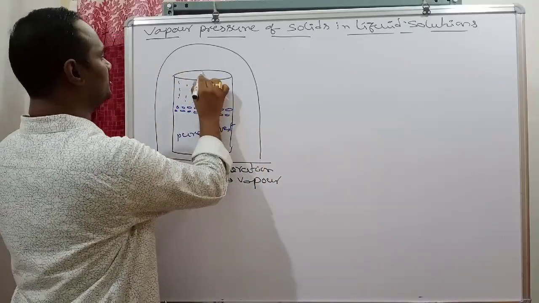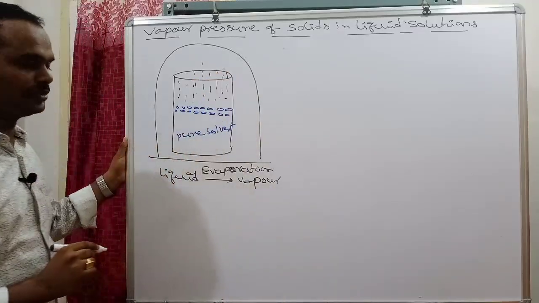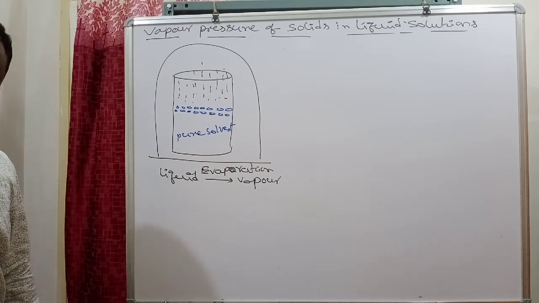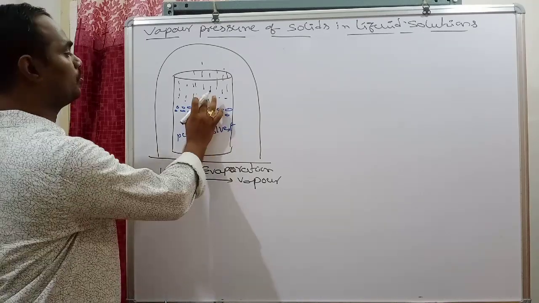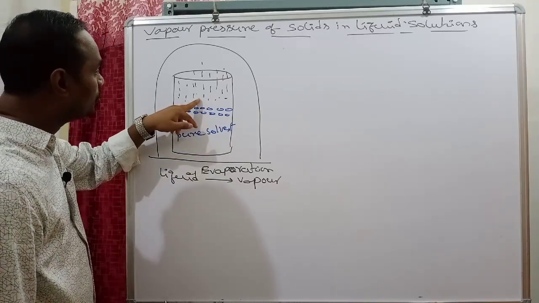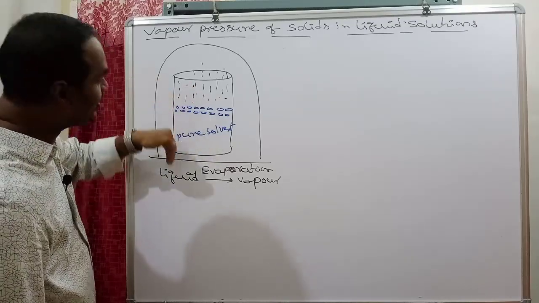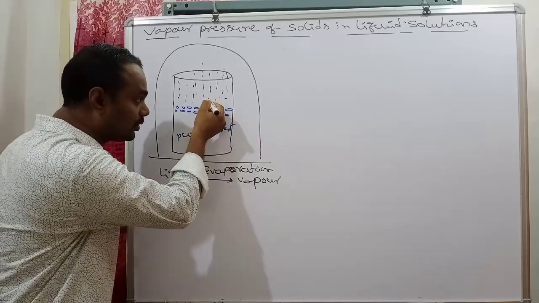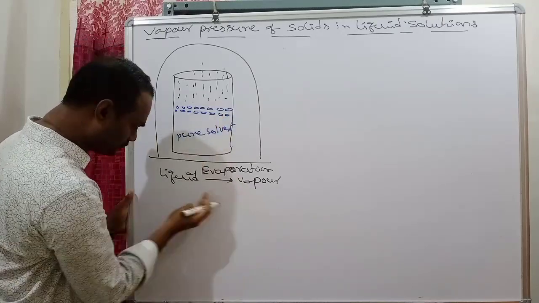After some time, more liquid molecules convert into vapor. Then the vapor molecules collide with each other. Due to collision, some vapor molecules' kinetic energy decreases. Those vapor molecules with the least kinetic energy come back to the liquid state.